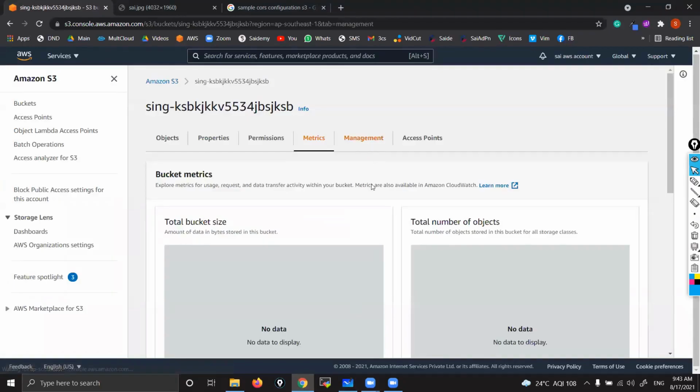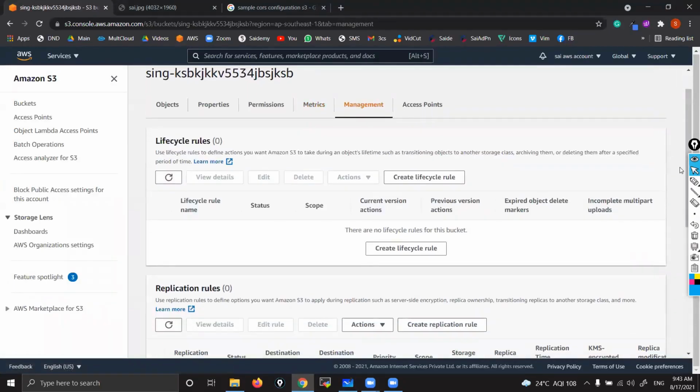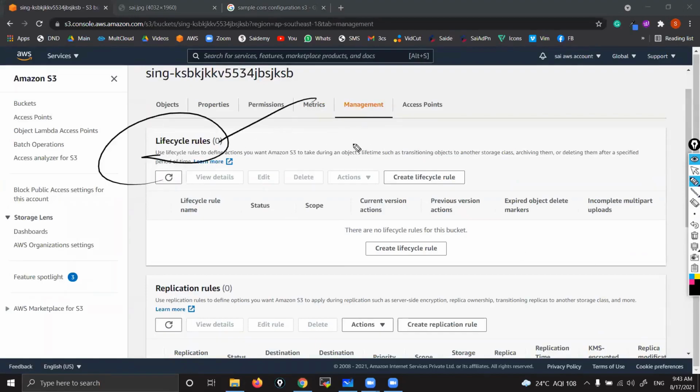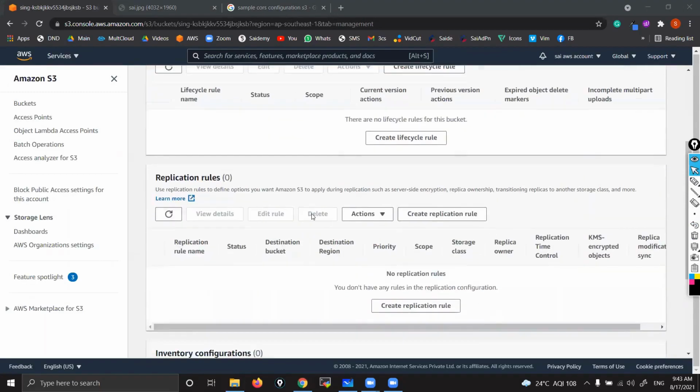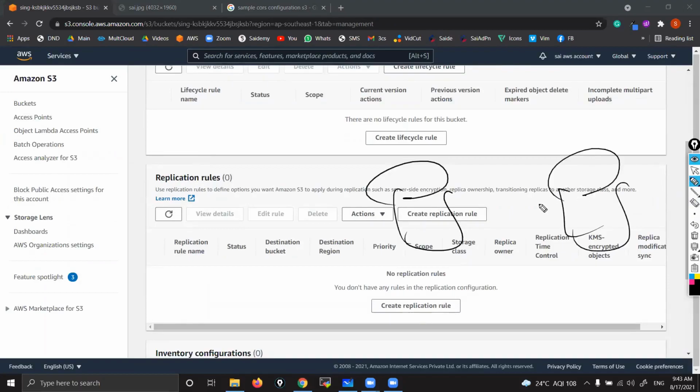Then management. Here you can see lifecycle rules. These are places where we enable lifecycle, linking all the storage classes. That is what lifecycle is. Then replication. Yeah, this is how we copy data from one bucket to another bucket automatically. Either we can do it manually or automatically.